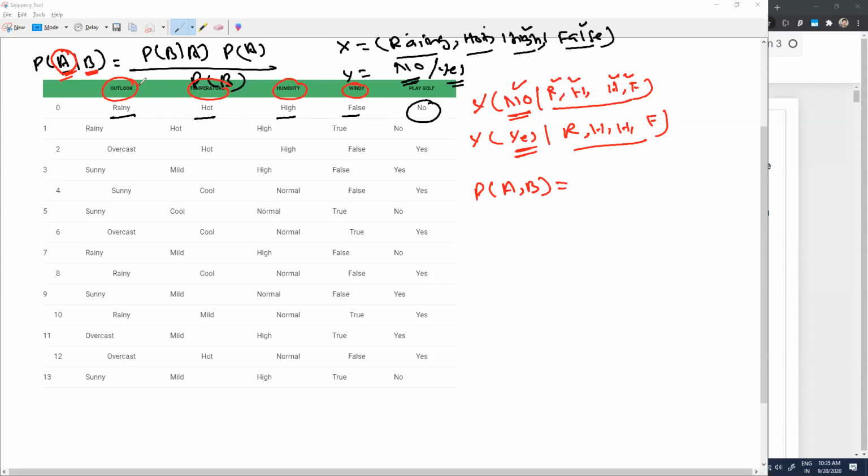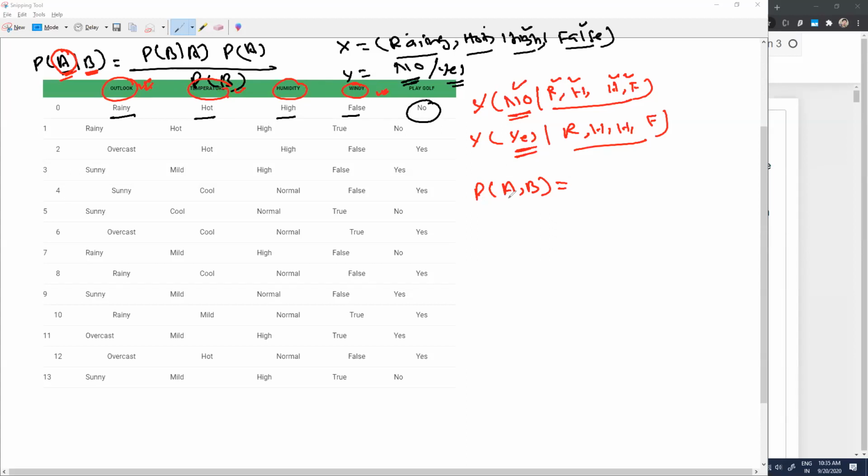There is no relationship between a rainy condition, this outlook condition, and a windy condition. There is no relationship between outlook and temperature, right? There is no relationship between outlook or temperature and humidity, right? So all of these features are independent of each other, and we have to find out the individual contribution on top of this.